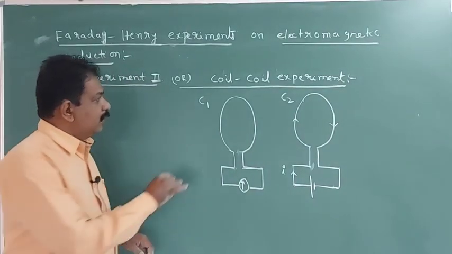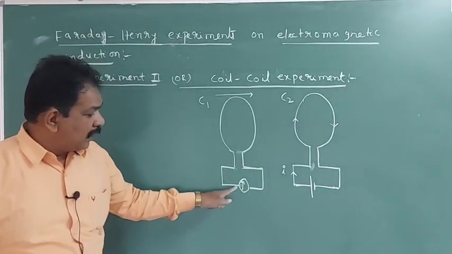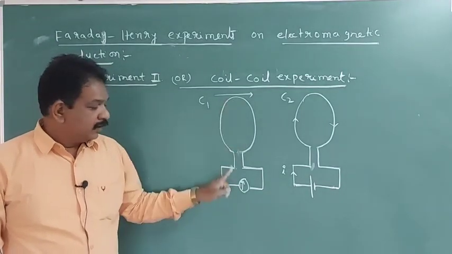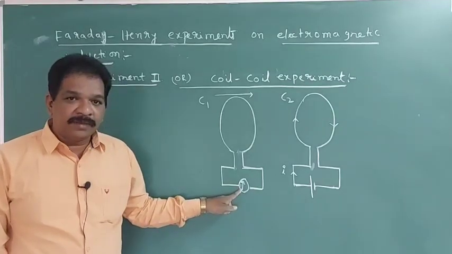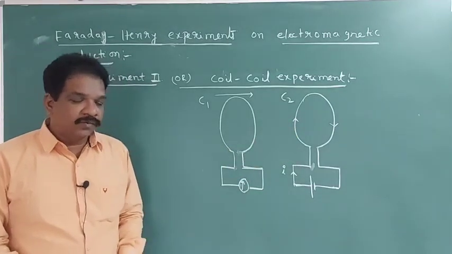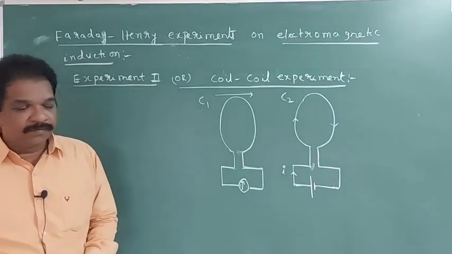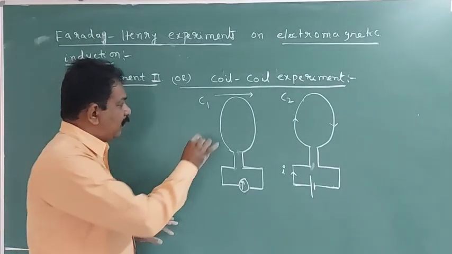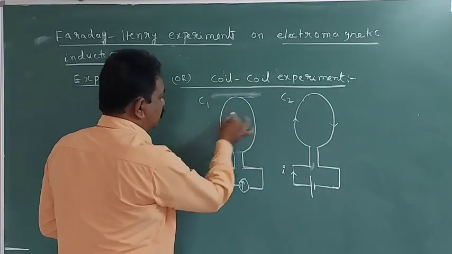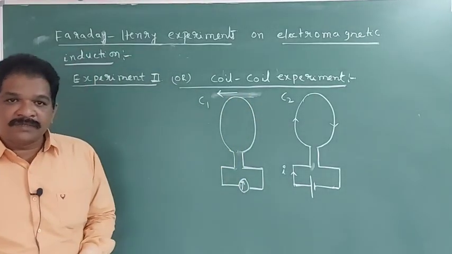Now what did they do? They moved C1 towards C2. Then the galvanometer is deflected. They stopped the coil, and the deflection becomes 0. Again they moved C1 towards C2, and there is a deflection. Later, instead of moving C1 towards C2, they moved this coil away from C2.